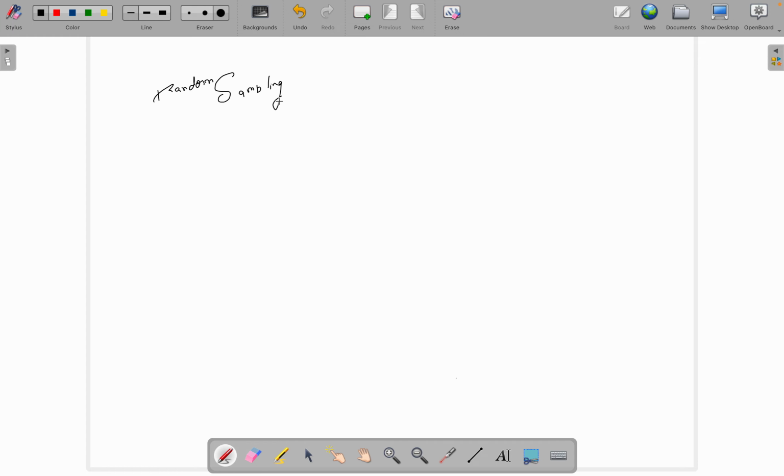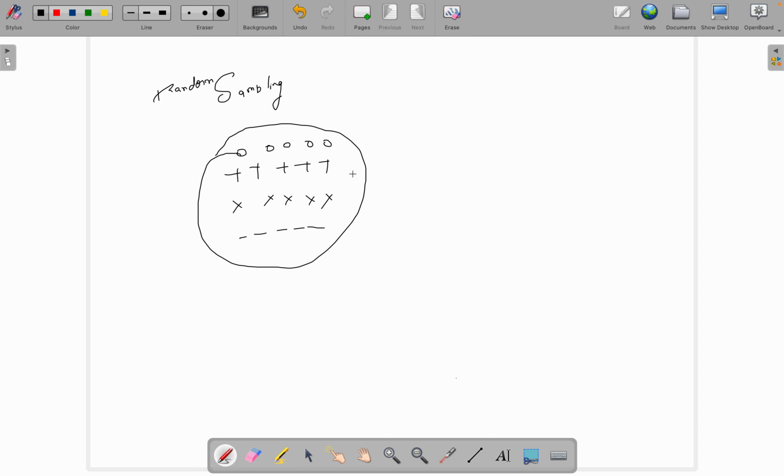Suppose I have this population. I have one group of people like this, another one like this, another one like a cross, and another one like minus minus minus. Random sampling means creating a sample by randomly choosing some of the data from here.